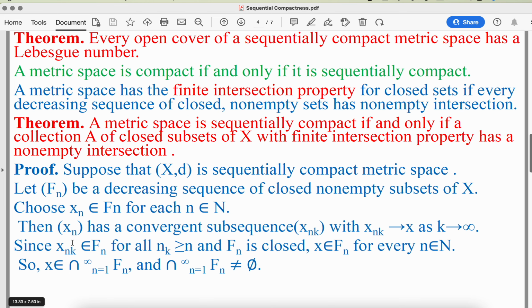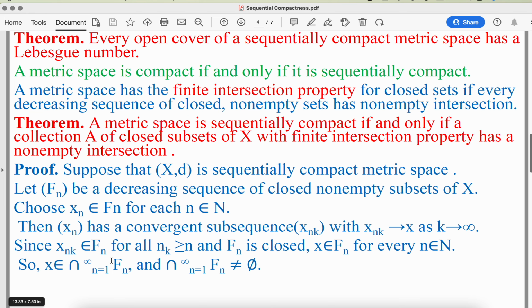Because xnk belongs to Fn for all nk greater than or equal to n, and Fn is closed, it means x belongs to Fn for every n belonging to N, because a closed set contains its limit points. Because x belongs to Fn for all n, x belongs to the intersection of Fn, n equal to 1 to infinity.